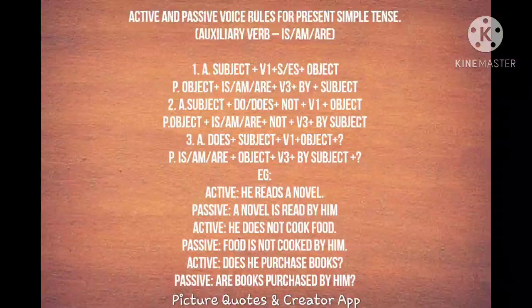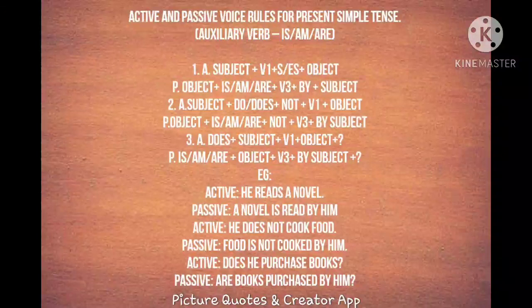Object plus is or am or are plus not plus V3 form plus by plus subject. This is the passive construction of the given sentence. Let's see the example. He does not cook food. Here subject he, does in negative form we added not, and cook food. Okay, so we want cook the verb and food is object.